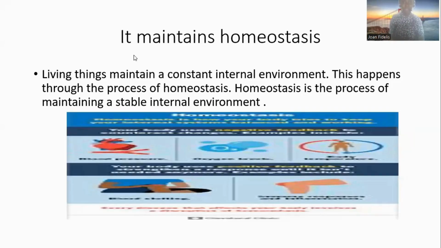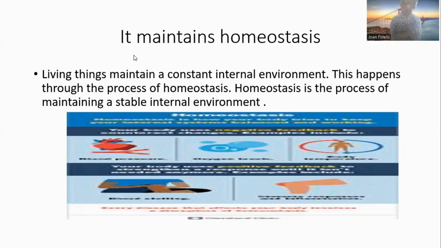Okay, so living things also maintain homeostasis. So living things maintain a constant internal environment. I'm going to use humans as an example. If there is a slight change in the internal environment, you're going to be sick. So that's why the entire body systems work together to maintain that constant environment so that you are healthy at all times.